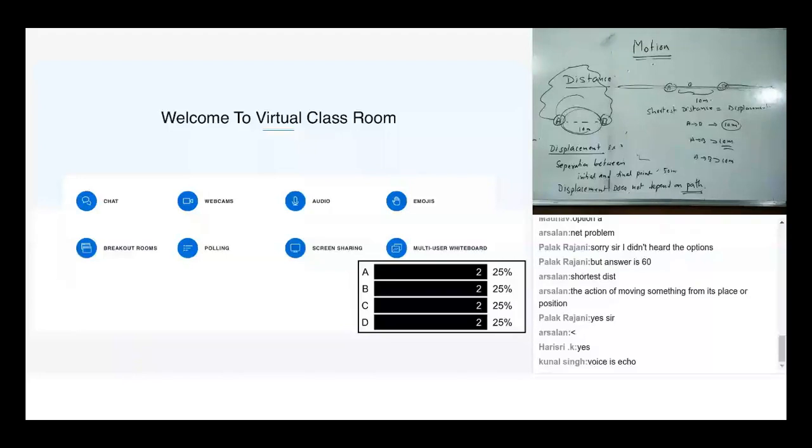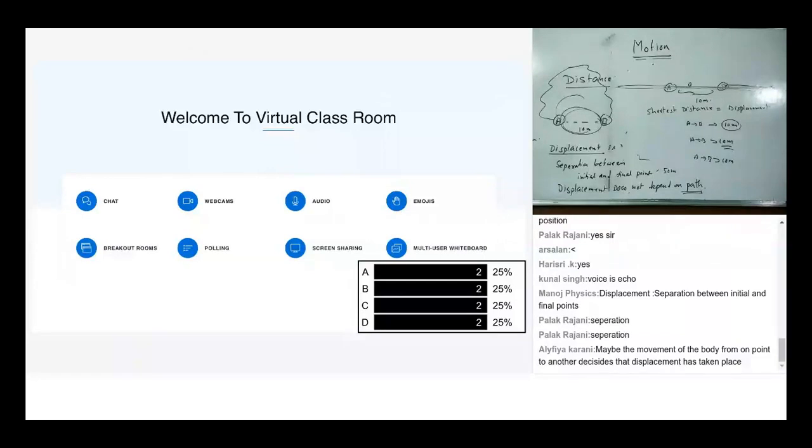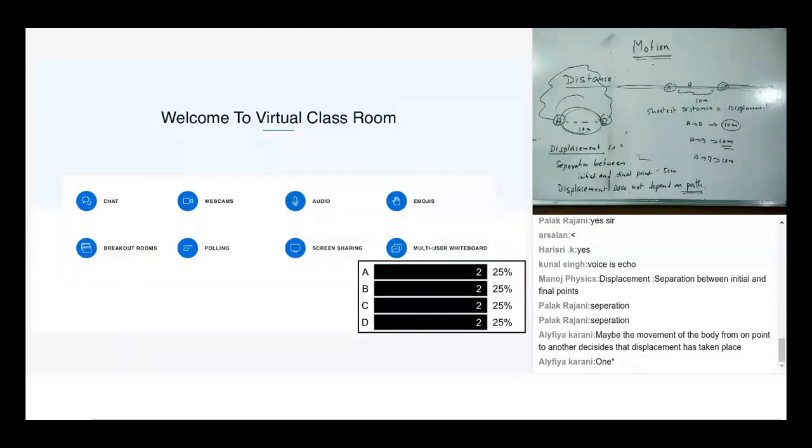I hope that's clear. And the next thing that we have is: what are the factors on which displacement depends? Okay, so it depends on initial and final points. Fine, it only depends on initial and final points. I hope that is clear.